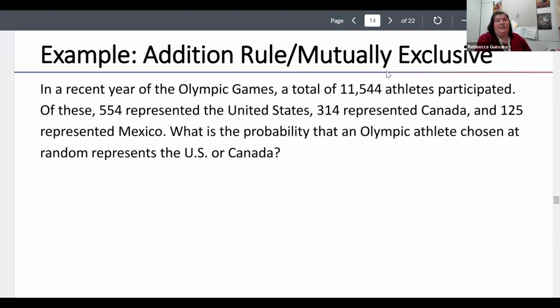So in recent years of the Olympic Games, a total of 11,544 athletes participated. Of those, 554 representing the United States, 314 representing Canada, yay, it's pie, 125 representing Mexico. What's the probability that an Olympic athlete chosen at random is representing the US or Canada? So you can't represent both countries at the same time. So representing US and Canada is mutually exclusive.